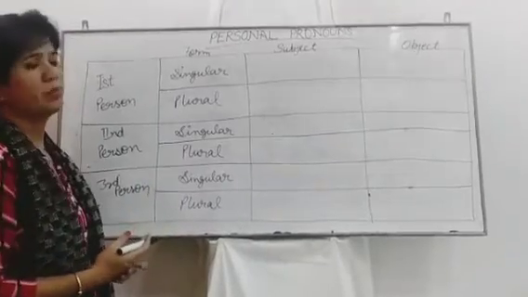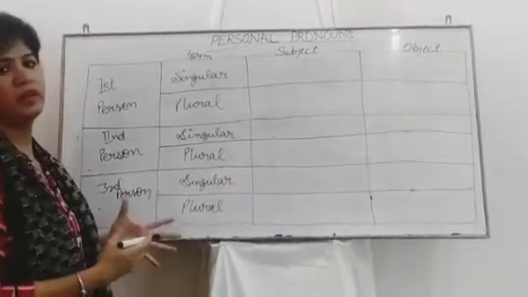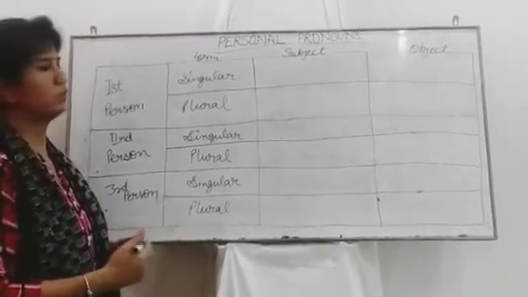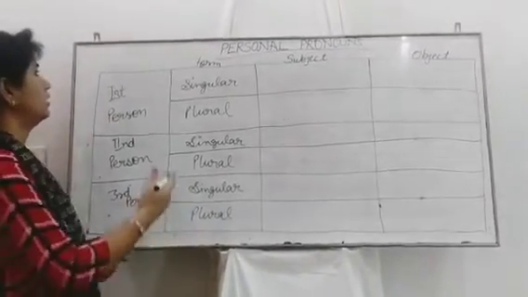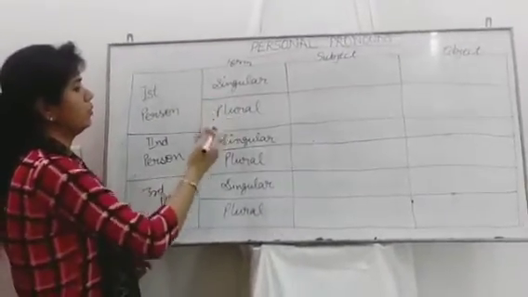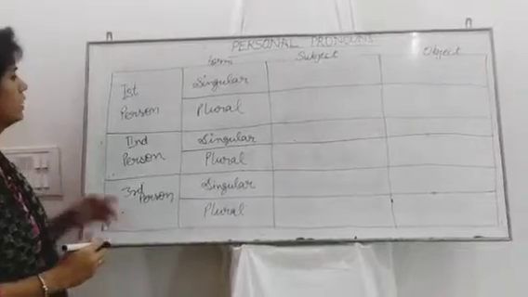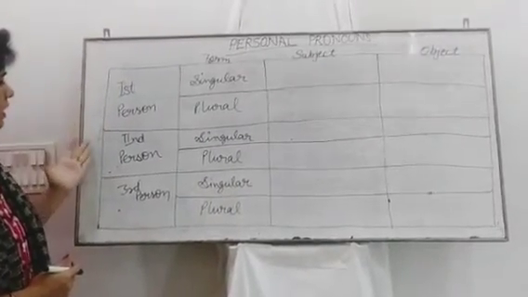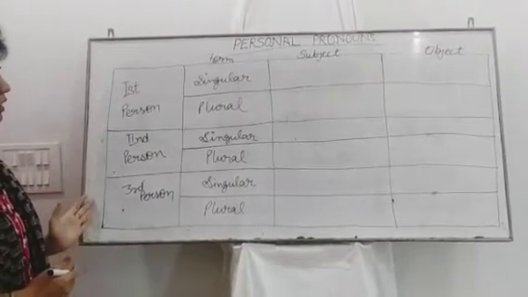Personal pronouns basically depend on different points of view from which we see them. And there are two forms of everything, singular and plural. We have seen that from different points of view we divide them into first person, second person and third person.